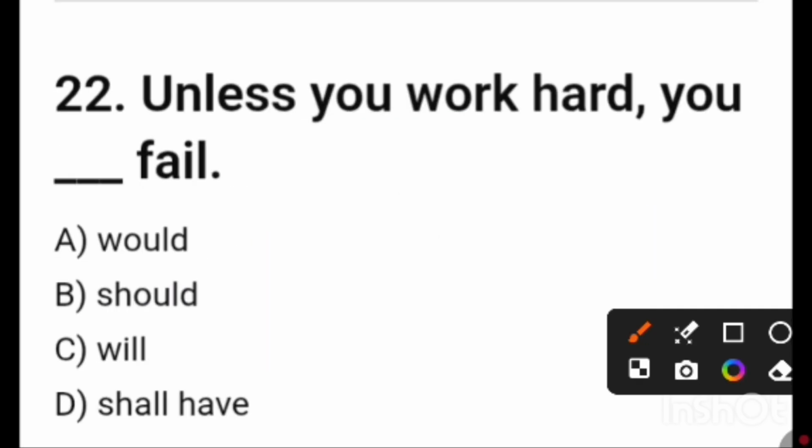Unless you work hard, you, blank space, fail. Friends, this is called a conditional sentence. For a conditional sentence we can use if or unless. Unless is basically the negative form and if is the affirmative form. This is the main difference. So unless you work hard, you dash fail.